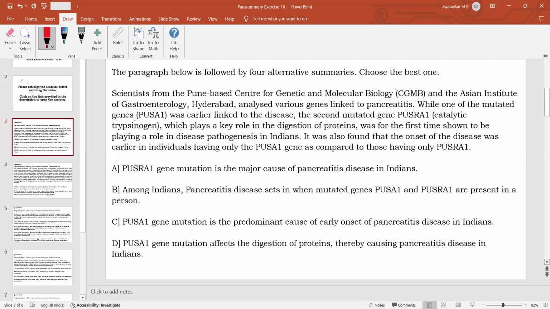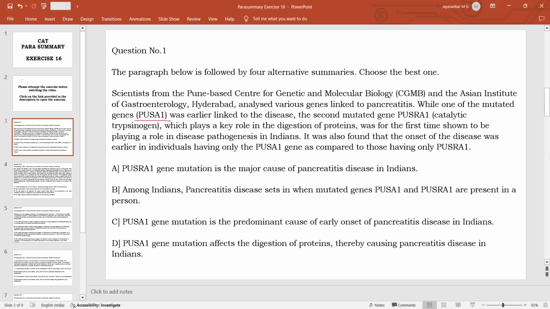So PUSA1 gene is already established or already proven to be the cause of pancreatitis. And the latest study by these two institutes has found that especially among Indians, there is one more gene which is responsible for causing this disease, that is PUSRA1. So one is PUSA1, another one is PUSRA1. For the sake of easy explanation, we can talk about the first gene as PUSA1, second one as PUSRA1. So this is the discovery. So PUSRA1 gene mutation is a major cause of pancreatitis disease in India.